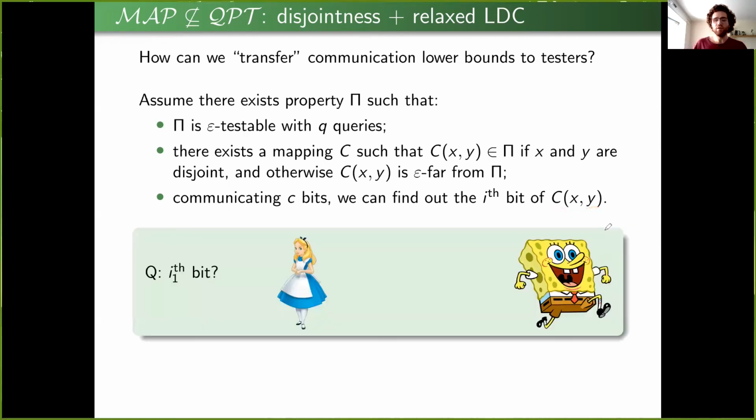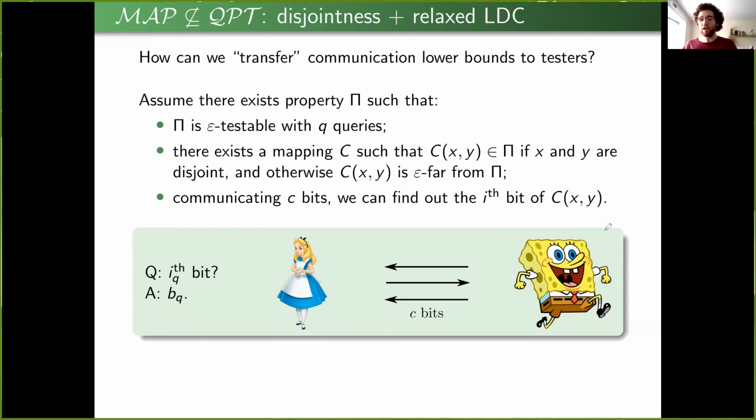Okay, so the strategy here is that Alice will emulate the tester on her end. So she'll execute the tester. At some point, the tester will ask for the bit at coordinate i1. Well, Alice doesn't know what that bit is, but she can communicate a few bits with Bob, find out what it is, and then tell that to the tester. And then the tester will ask for a second coordinate. Alice will communicate with Bob, find out what it is, tell it to the tester, and this goes on until the qth coordinate, which is the last query the tester makes. Alice communicates with Bob, tells that to the tester, and now the tester says, okay, I accept or I reject.